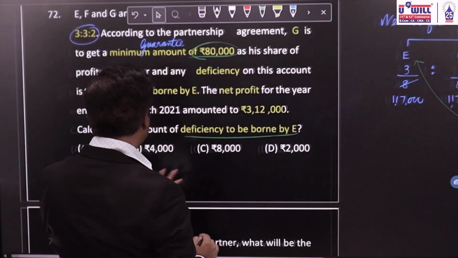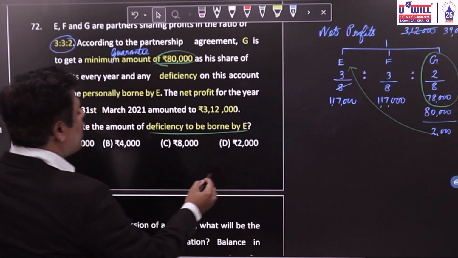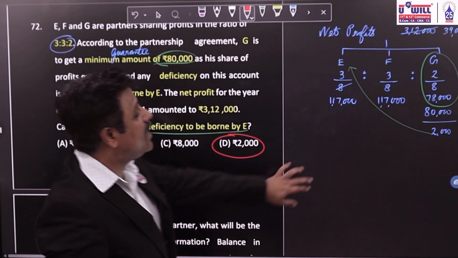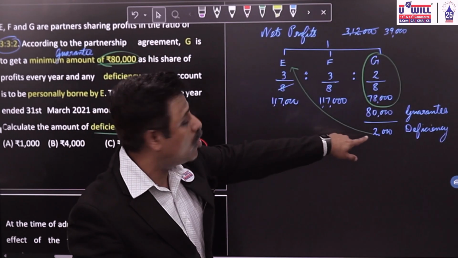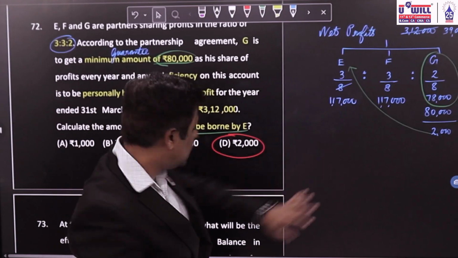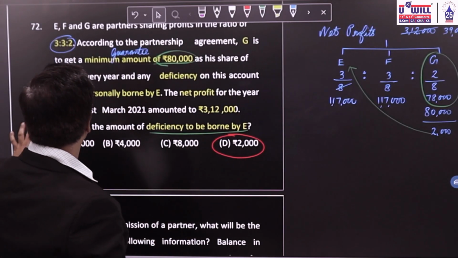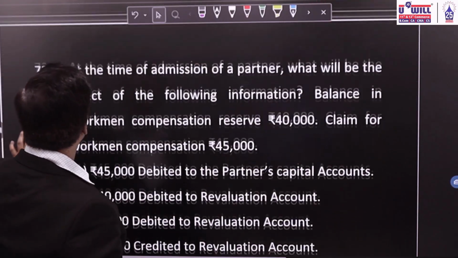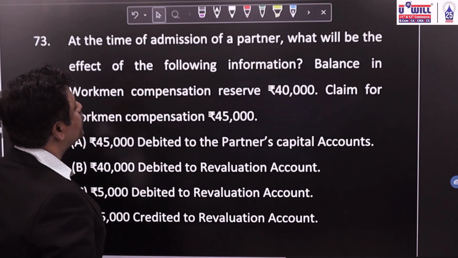Anyway, what is the main question asked? What is the deficiency borne by E? The answer will be 2,000. If you see in G's column, what is the deficiency to be borne by E? 2,000. Is that clear to every one of you? Going further, 73rd question.